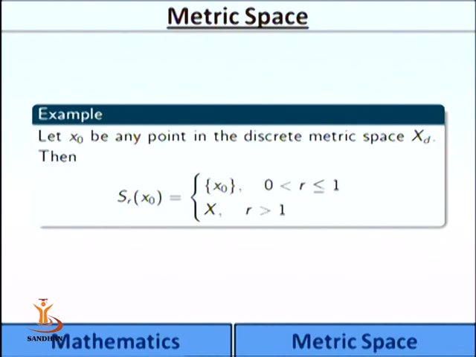Let us see some interpretation of Srx in different metric spaces. Let x0 be any point in the discrete metric space (X, d), then Srx0 is equal to the singleton x0 if r is greater than 0 and less than or equal to 1, and it is the whole of X where r is greater than 1. Let us try to see the proof of this one. We have (X, d) is a discrete metric space.